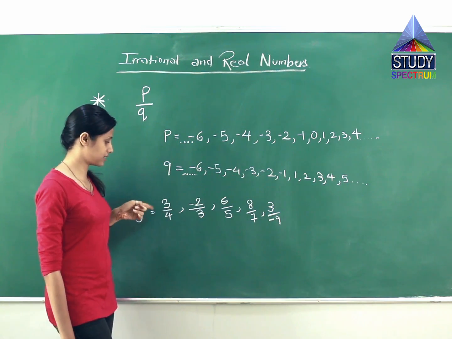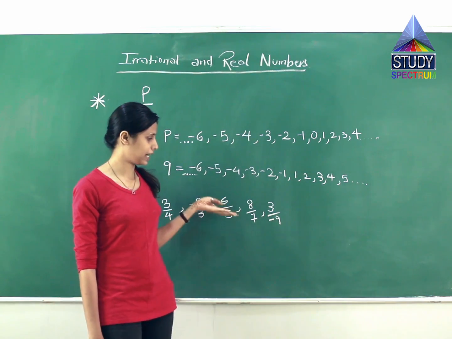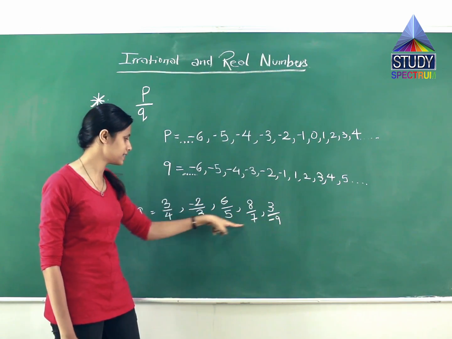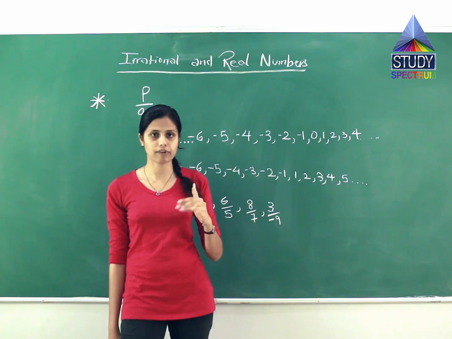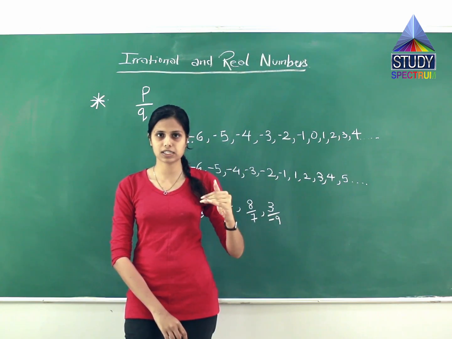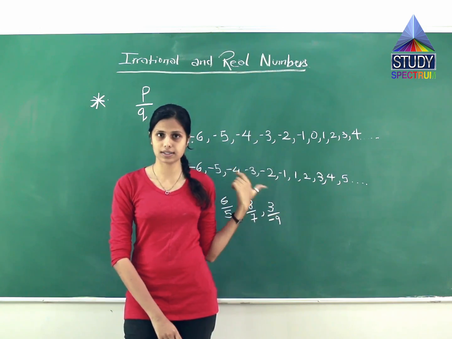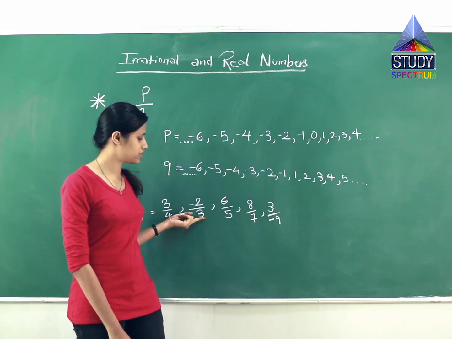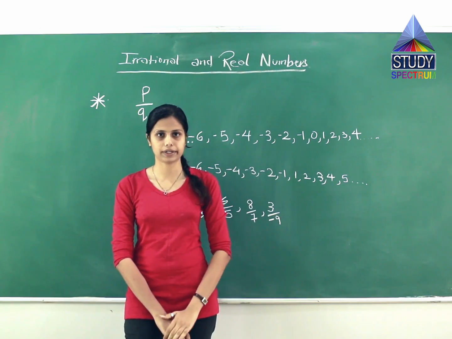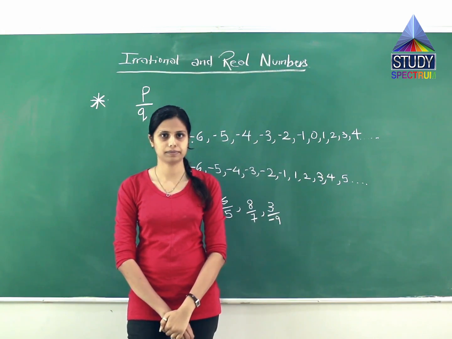See, here are the examples of rational numbers: 3 by 4, -2 by 3, 6 by 5, 8 by 7, 3 by -9. It includes all numbers but does not include 0 in the denominator. Why does 0 not come in the denominator? Because anything divided by 0 is not defined as yet. It is yet to be discovered. So the answer is not defined, and we cannot put 0 in the denominator. Rational numbers can include 0 in the numerator, but cannot include 0 in the denominator.